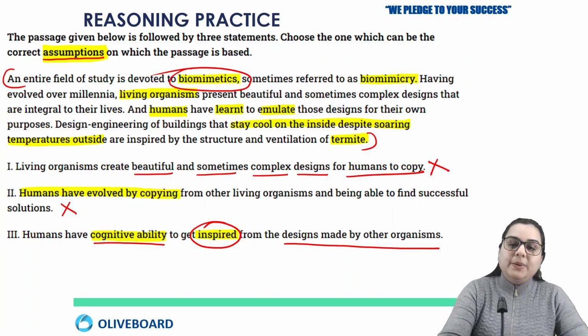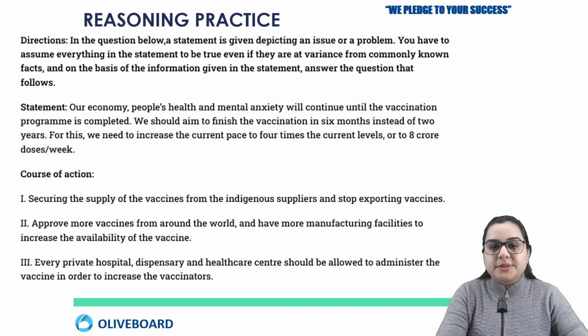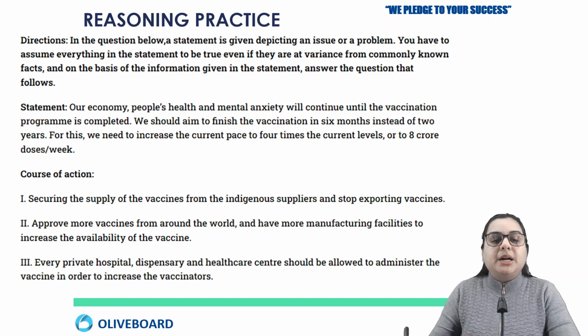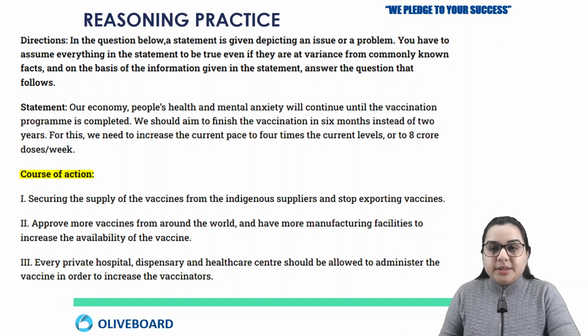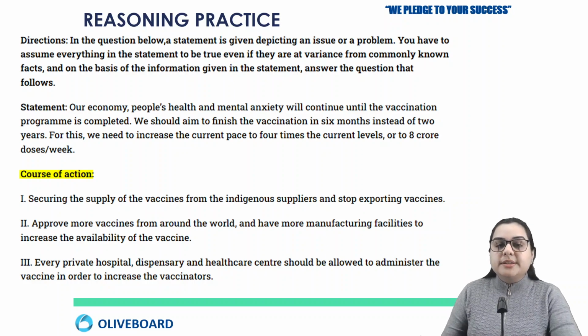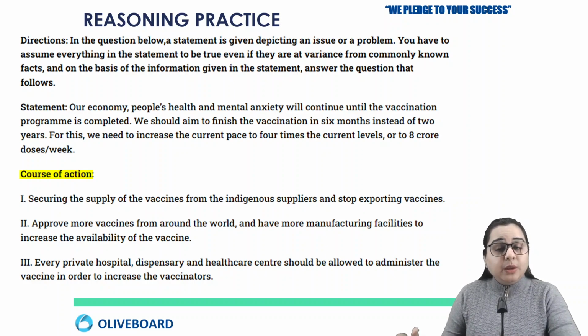So now let's come to the next question. I hope this is clear. Now the next question is about course of action. What is a course of action? A course of action means something that you do to avoid some problem. So whenever we are going to solve any course of action, what are we going to check? A course of action will be valid only if such action is immediately taken. Such action should not be harmful.